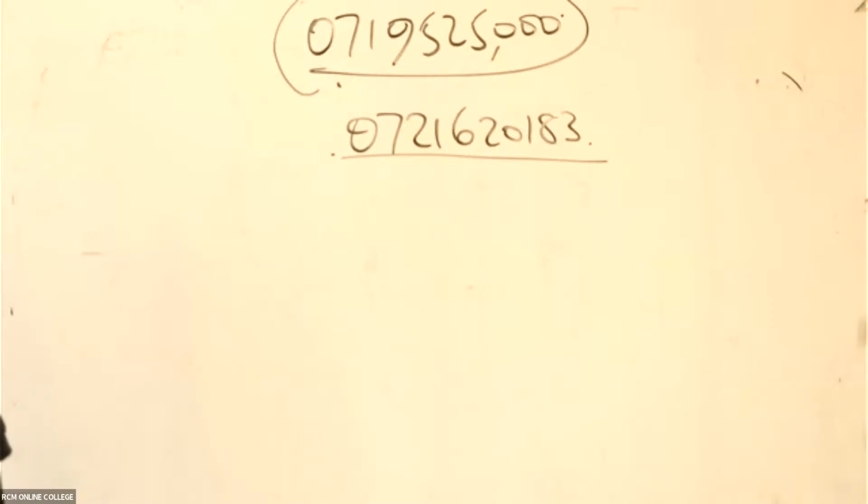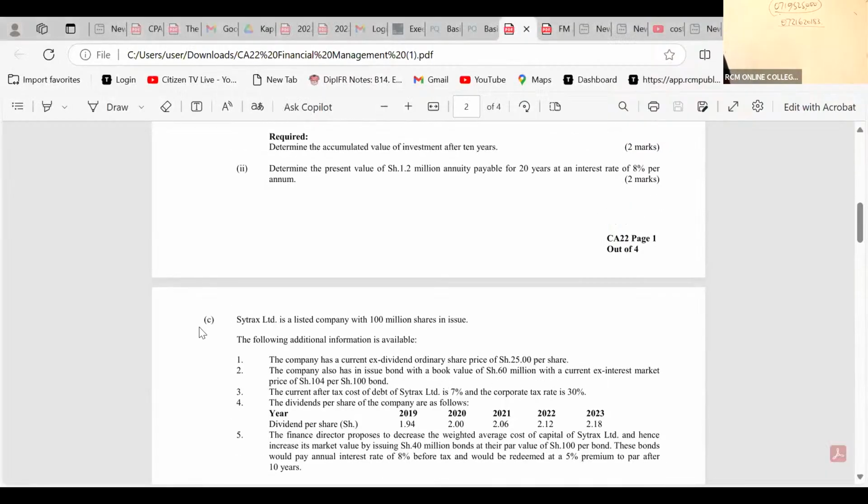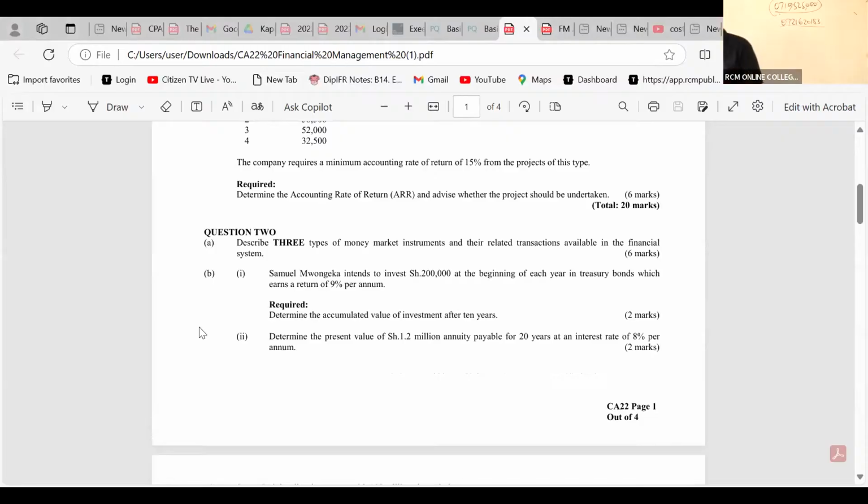But one question that I found to be most interesting, I don't know why students never really performed very well in, is this question that was tested in August 2024, question number 2. Question number 2 was a very interesting and very easy question. This one you can even do as we close our eyes.